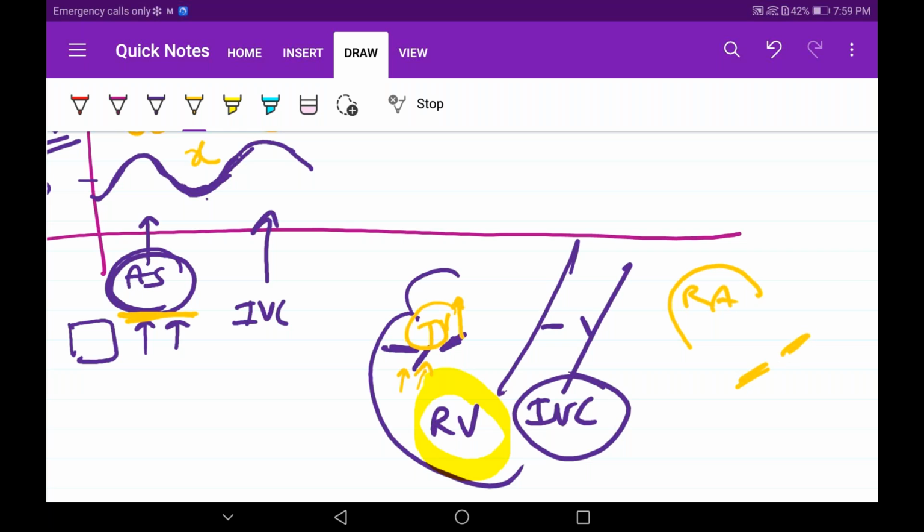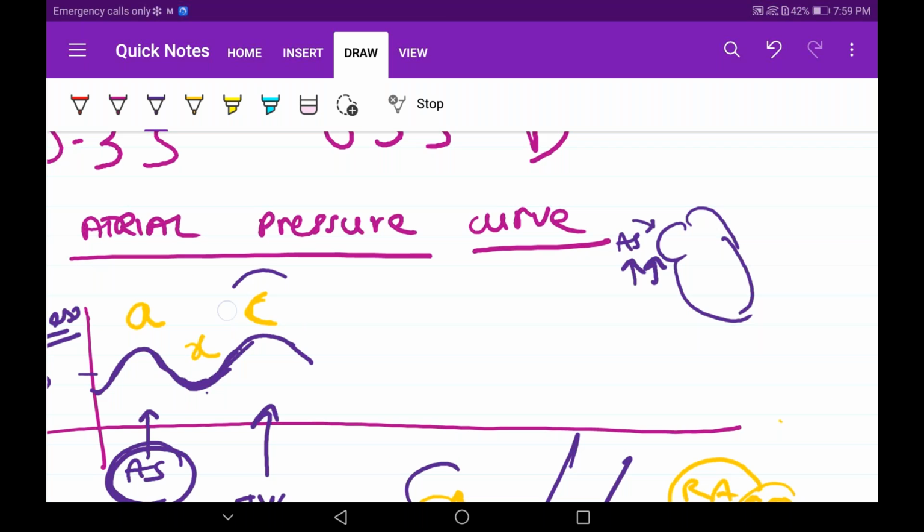So this is the valve. Little pushing of this valve into the right atrium causes a little increase in the pressure. Again, this will also be noted down in our pressure curve like this. So that's why we are naming this as C.